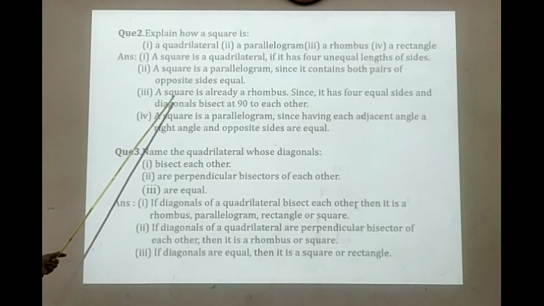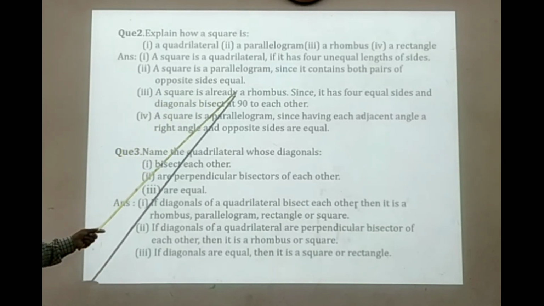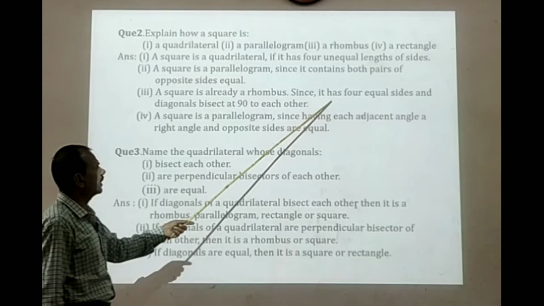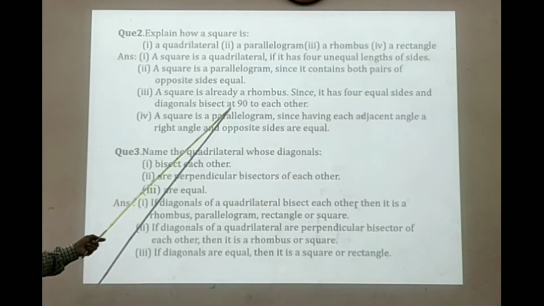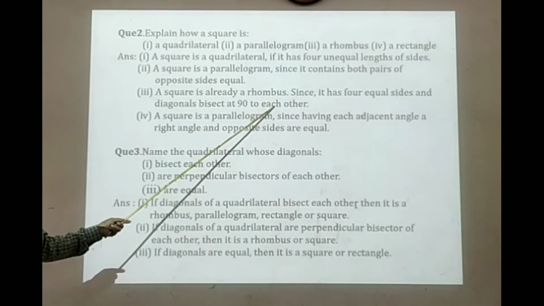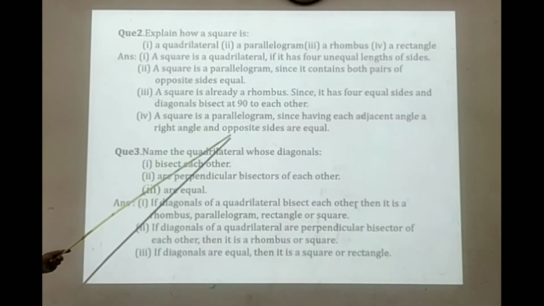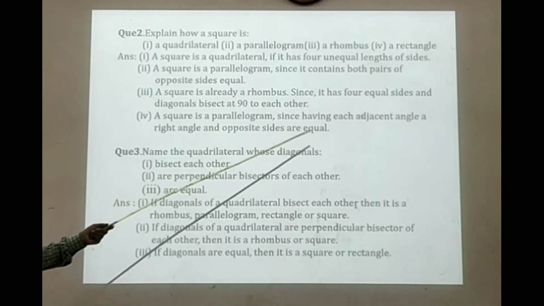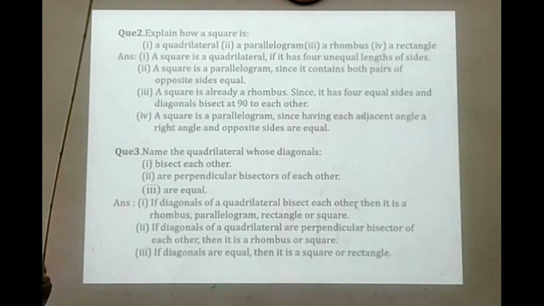Again, a square is a rhombus. A square is a rhombus since it has four equal sides and diagonals bisect at 90 degrees to each other. And the fourth one, a square is a rectangle. A square is a parallelogram having each adjacent angle a right angle and opposite sides equal. So it is a rectangle.